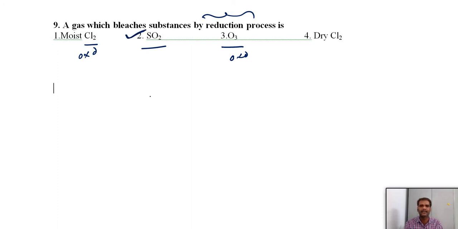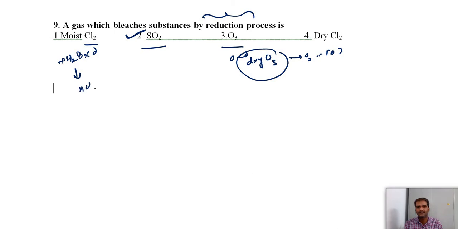This is very important. For moist chlorine and ozone, you should remember one more important point here. Dry ozone can act as a bleaching agent; there is no need for moisture. Why? Because ozone can give oxygen plus nascent oxygen. Moist chlorine means chlorine added to water, and you will get HCl plus HOCl, and this HOCl can further produce nascent oxygen. This nascent oxygen is responsible for the bleaching property. Again, oxygen addition here is an oxidation process.